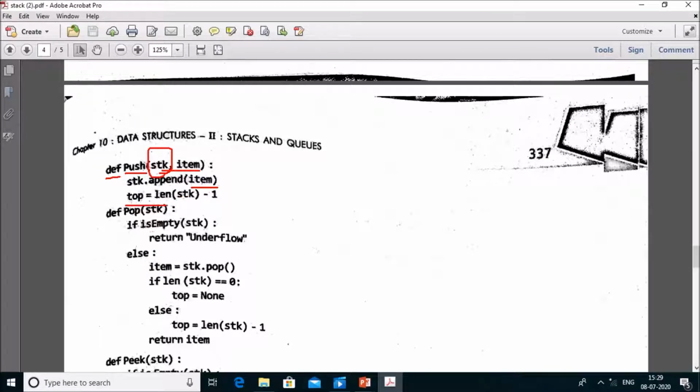After that you have to calculate top is equal to length of stack minus 1. Suppose the size of the stack is 4. Now 4 minus 1 gives top equal to 3.